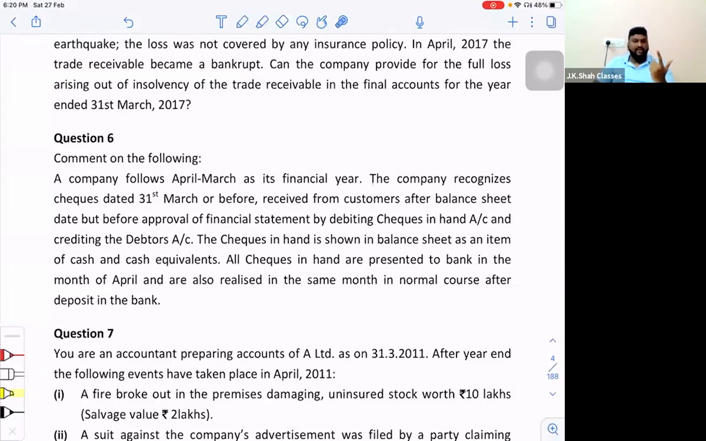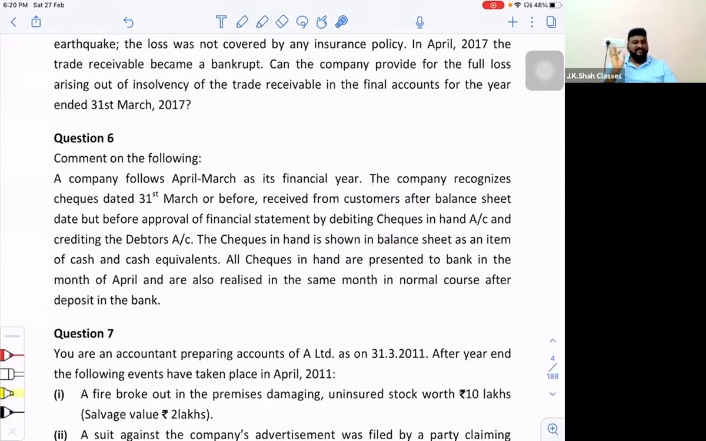Second point, this is completely insignificant, because even if the check is on hand, it will not have any financial impact on me. So technically, it is insignificant for me. So not even a disclosure is required in the director's report, and adjustment is completely incorrect. Whatever the company did over here, I will say it is completely incorrect.